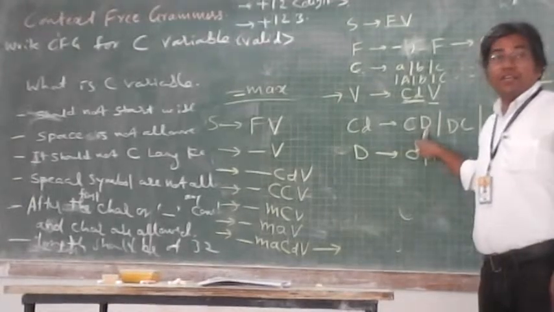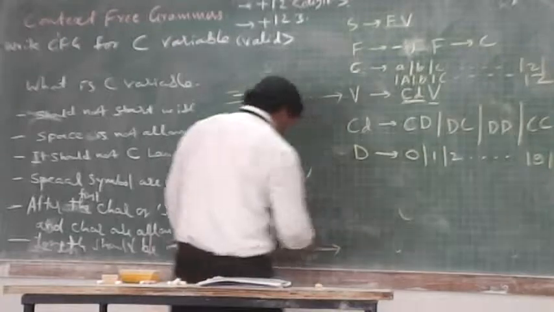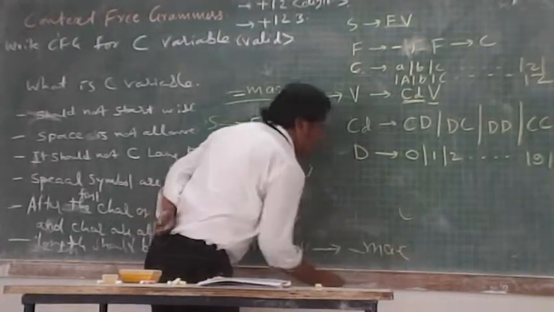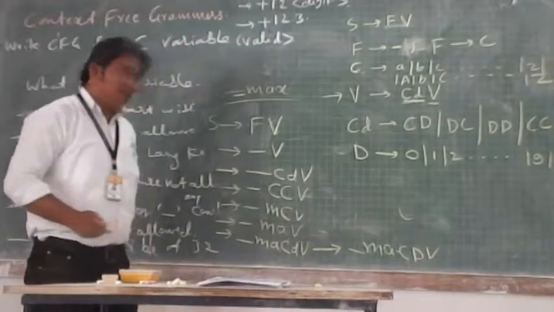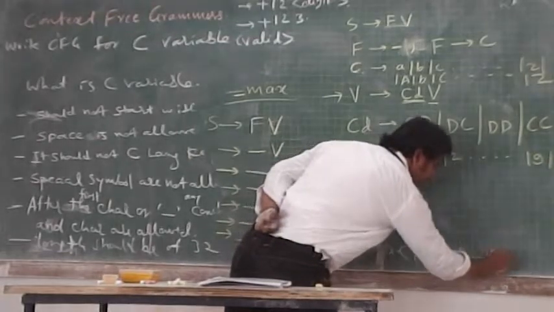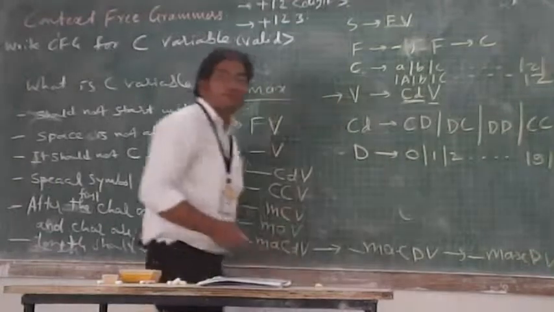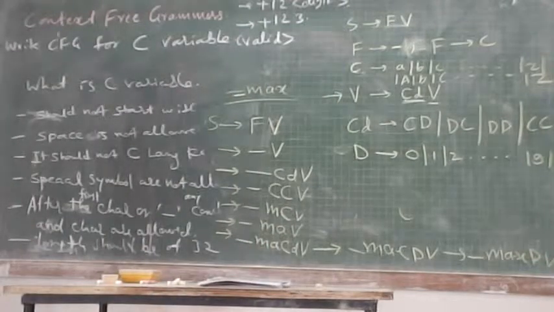How can I remove D? I am unable to remove D. Let us start. CD you can replace by underscore M A C D V. C I replace by X. D I got, V I got. Now D I cannot remove.